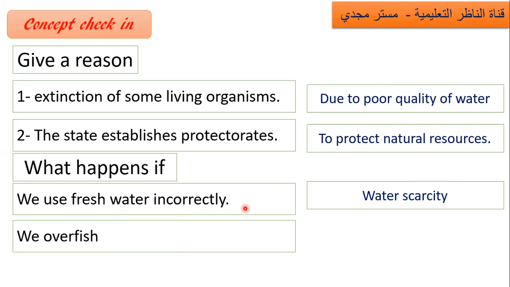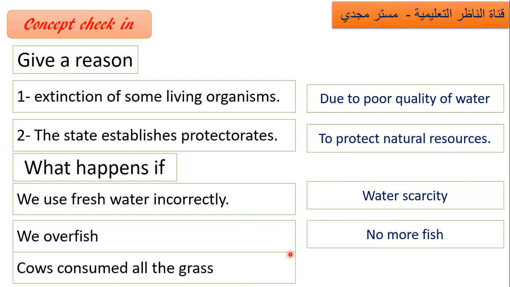If we overfish, what happens? Overfishing causes scarcity of fish. When cows consume all the grass, what happens here? They starve, they die of hunger.